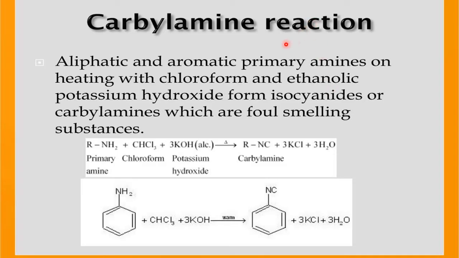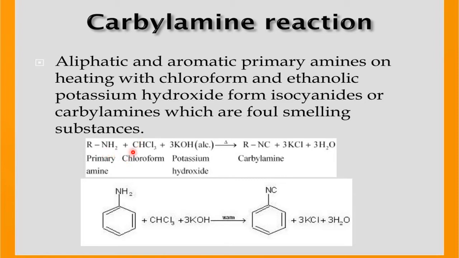One more reaction of primary amines, the carbylamine reaction. So aliphatic and aromatic primary amines give this reaction, because for this reaction we want both hydrogens. That's why this reaction is given only by aliphatic and aromatic primary amines, but not by the secondary and the tertiary. So because of this reason, this carbylamine reaction is used to distinguish between aliphatic or aromatic primary, and secondary and tertiary. Aliphatic and aromatic primary will give a positive test, whereas secondary and tertiary will give a negative test because of what? Lesser the number of hydrogens available. You please see the reaction.